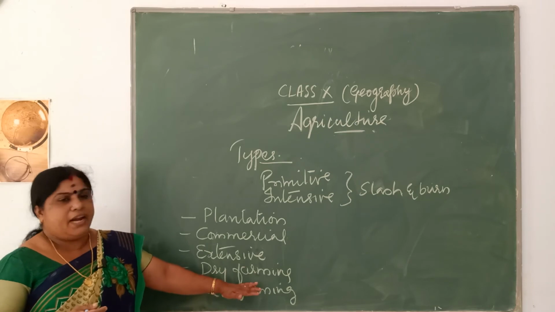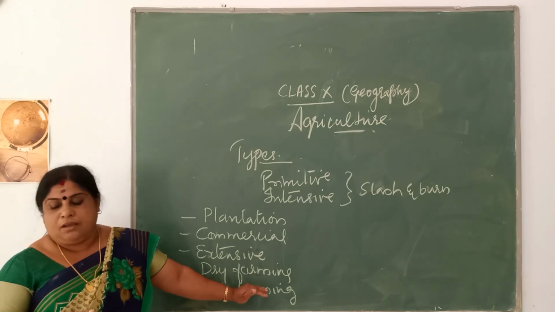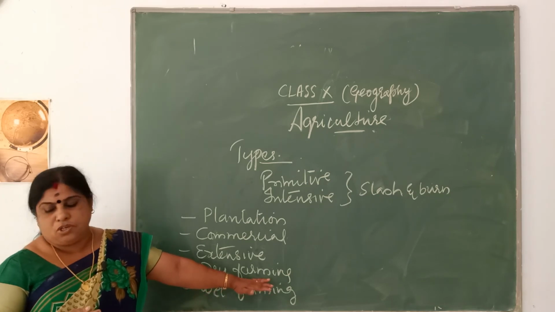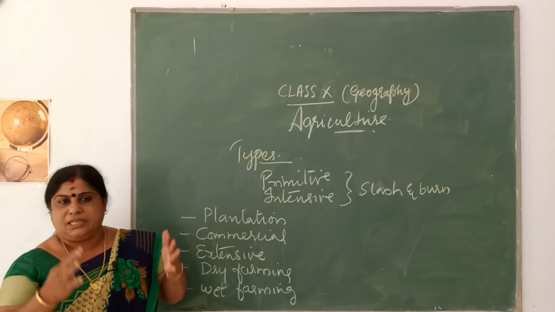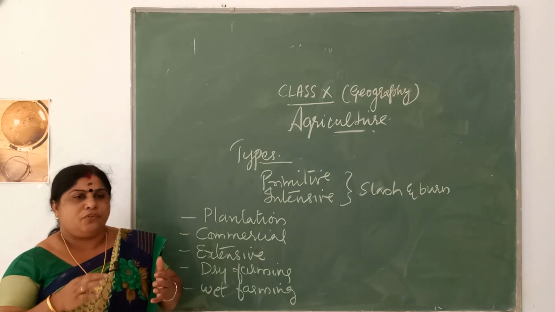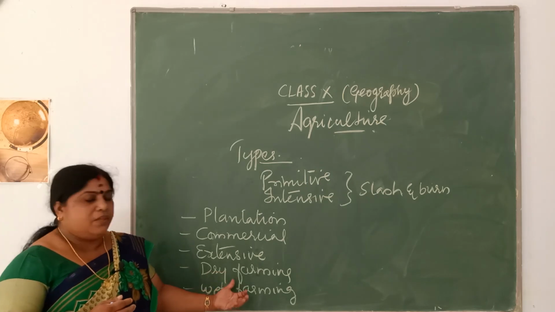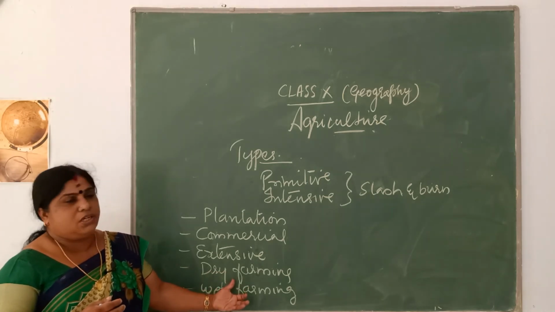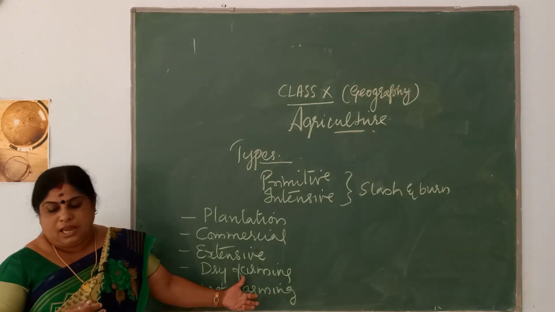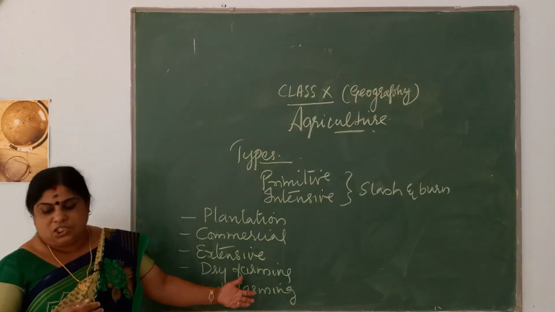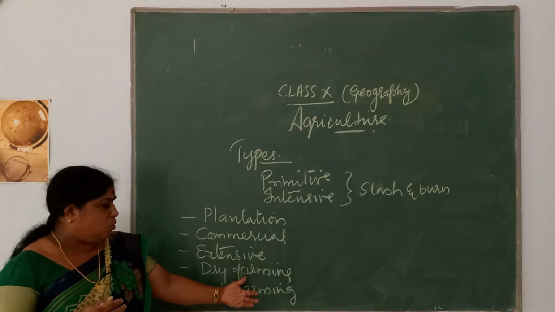Now next is dry farming. Dry farming is usually done and here first of all moisture is maintained by raising certain types of crops. They will be retaining moisture first of all. For that they will be cultivating different types of crops, and from the name you will be understanding usually such type of farming practices are being done in dry areas. And here irrigation is being done, as crops are grown here, it retains moisture here.